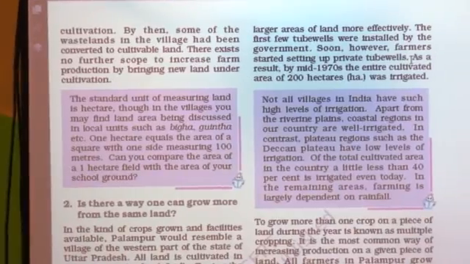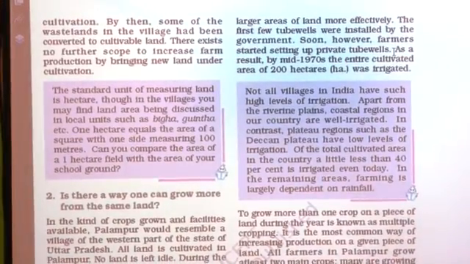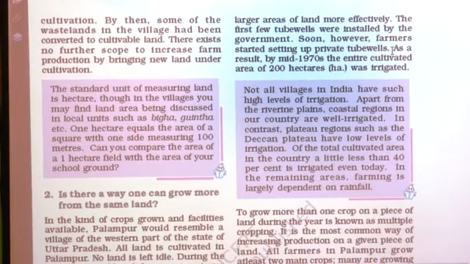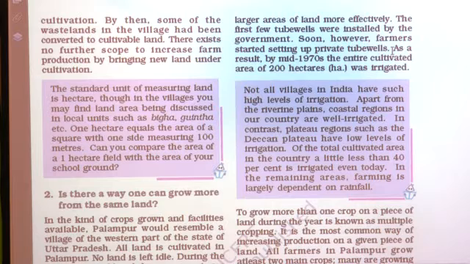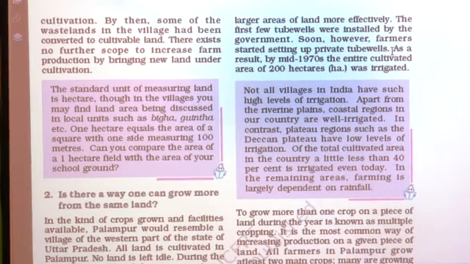The first few tube wells were installed by the government, and soon farmers started setting up their private tube wells in the village Palampur. As a result, by mid 1970 the entire cultivated area of 200 hectares was irrigated. So see, the first 2 tube wells were set up by the government, and after that many farmers had their own private tube wells in the village Palampur, and that's why they are able to cultivate the whole 200 hectares of land with the help of irrigation facility.